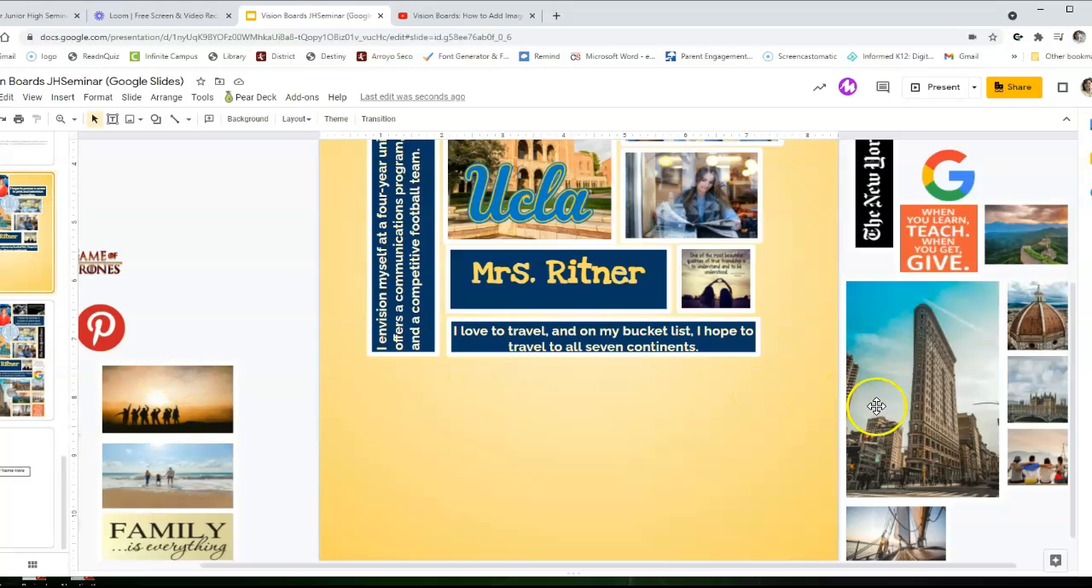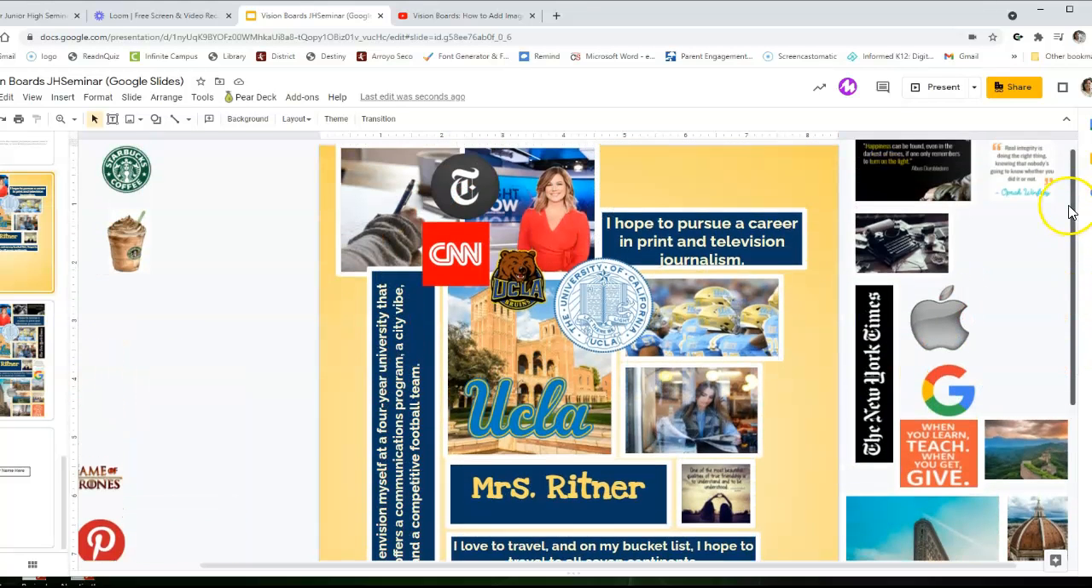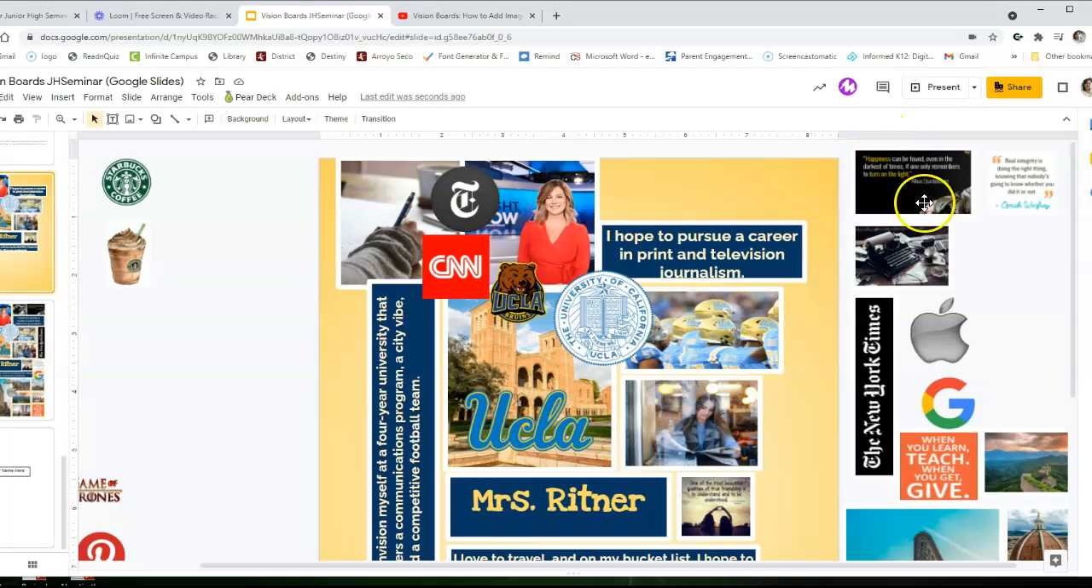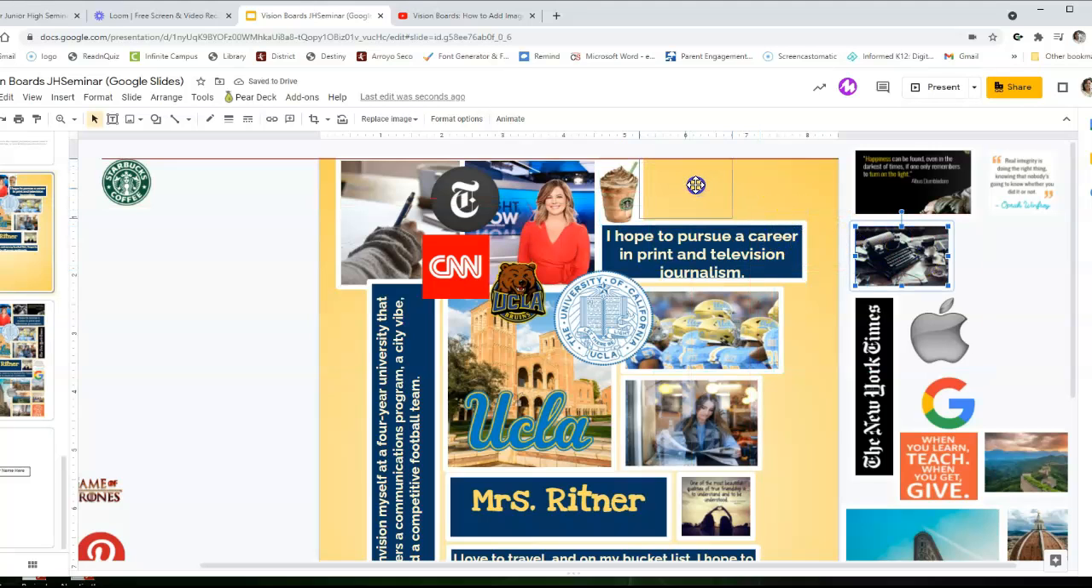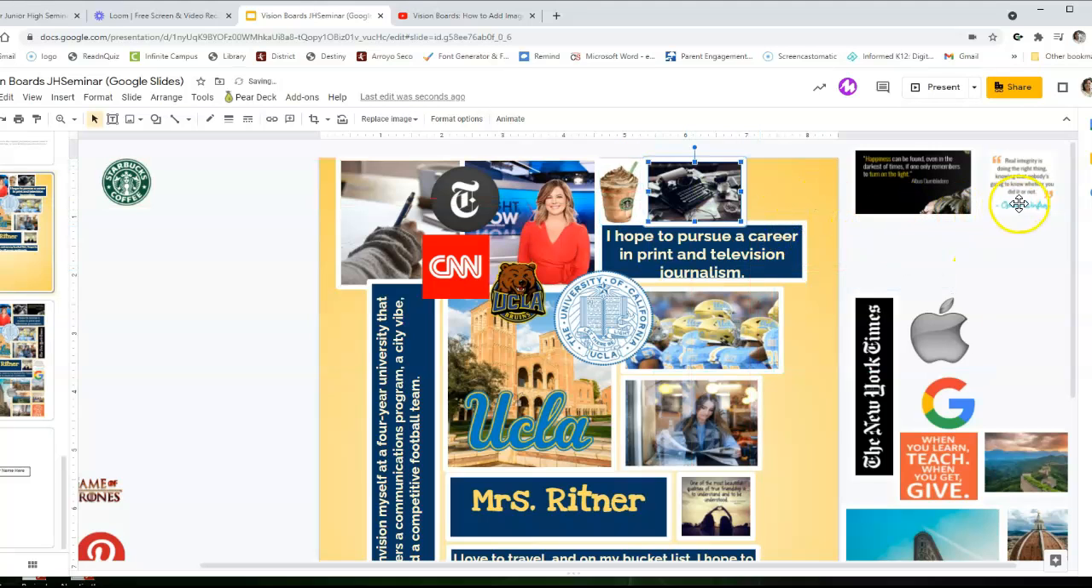So this page kind of shows you how they set it up. Once they've got all their pictures in here, they just drag them over and figure out a nice way to align them all.